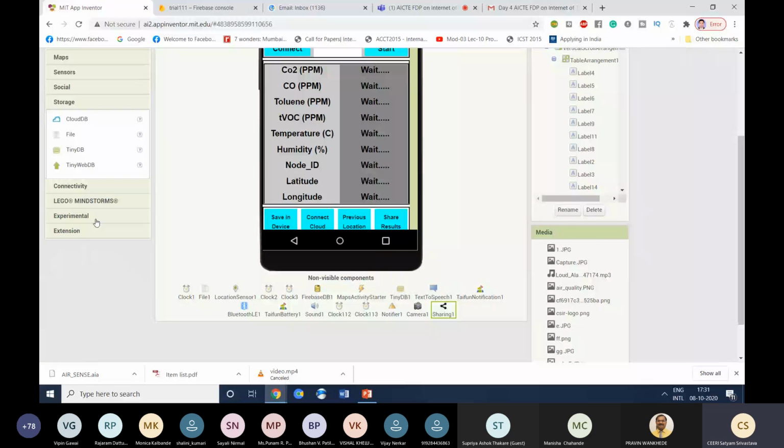Then this is the connectivity. Obviously, if you are designing, this smartphone will have only two kinds of connectivity, either USB based connectivity or Bluetooth. If you want to have your hardware connectivity with the smartphone using USB of the smartphone, you can select the serial utility, and if it is Bluetooth, you can select the Bluetooth part. So I think I have explained a lot of things in designing the screen.